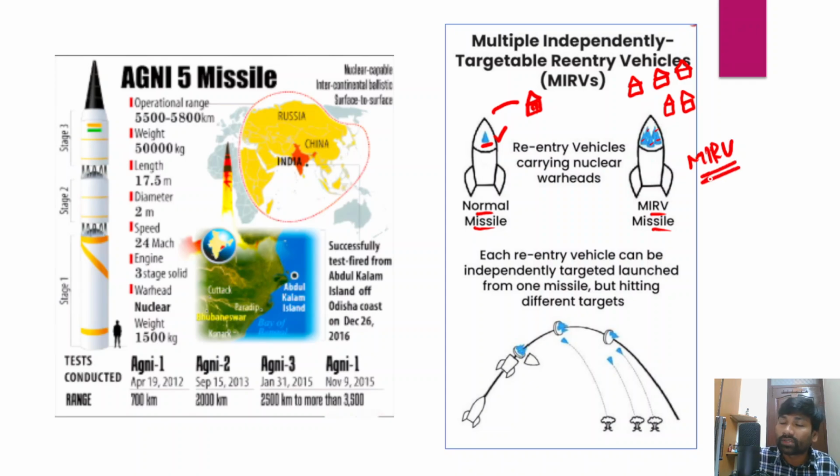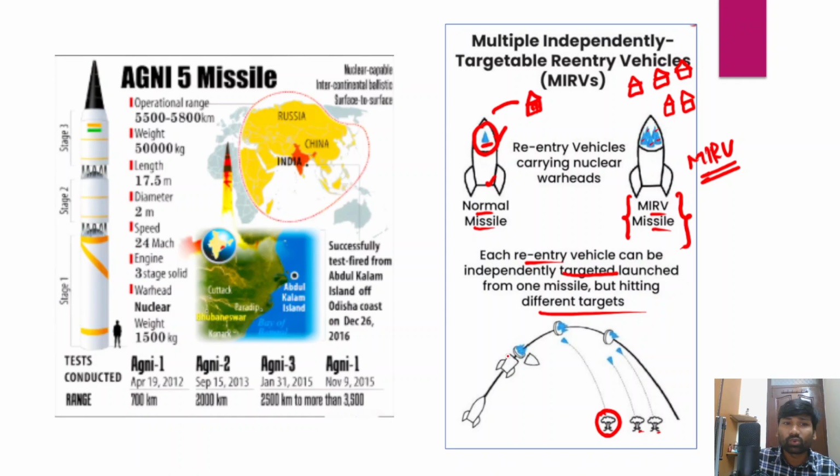So as of now, US, China, Russia, France, all these countries already have this MIRV technology. I hope you have understood, right? Conventional missiles only have one single warhead. Each re-entry vehicle can be independently targeted, launched from one missile but hitting different targets. So you can see MIRV missiles can hit different targets, but conventional missiles can hit only one target, whereas with one single MIRV missile it can hit multiple targets.